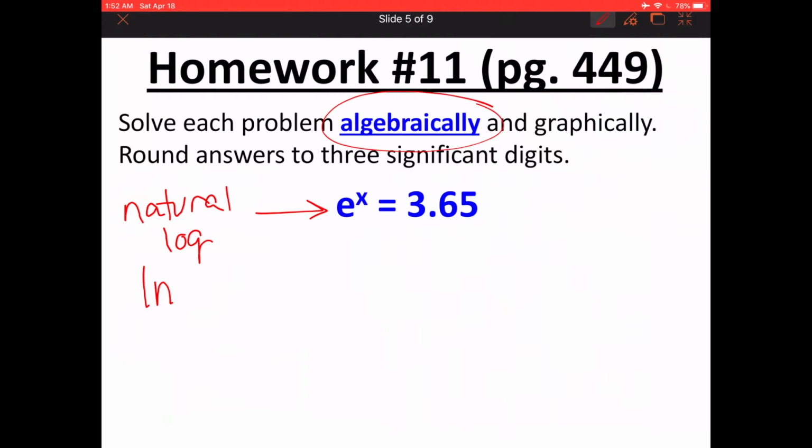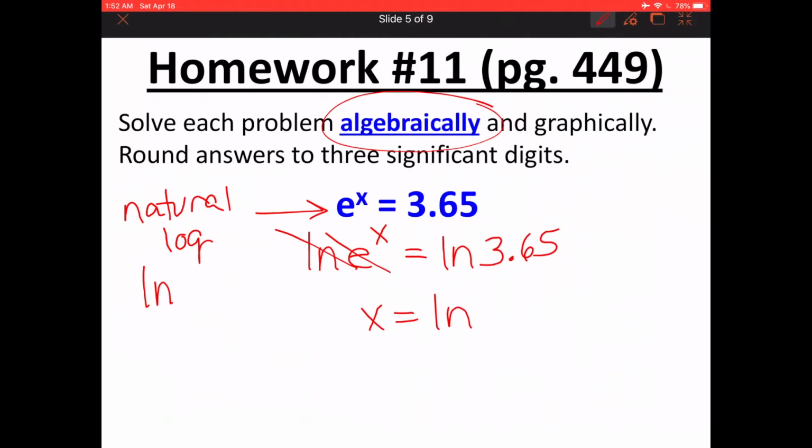So I'm just going to take the natural log of both sides. ln of e to the power of x equals ln 3.65. On the left-hand side, the ln and the e cancel out. So all I'm left with is x equals ln 3.65. And so this you just put right into your calculator.